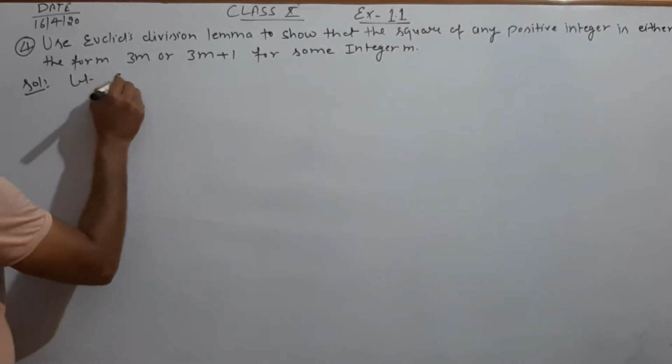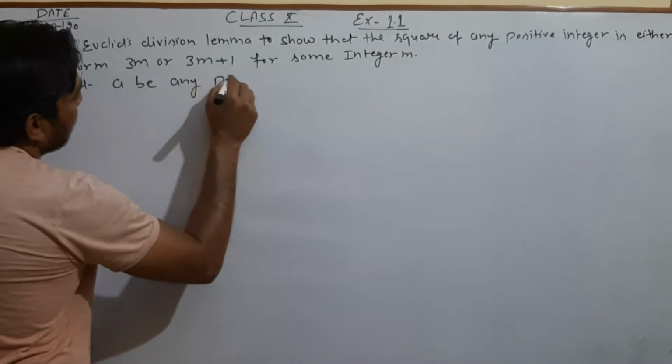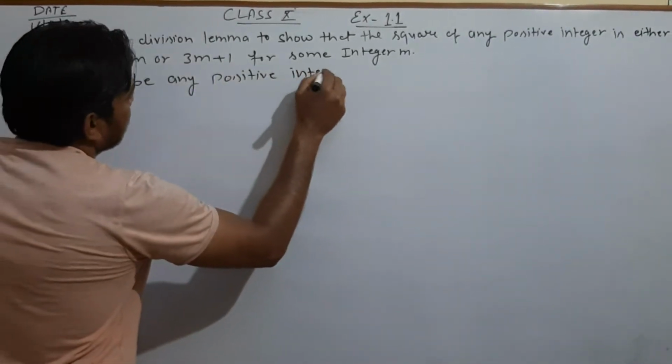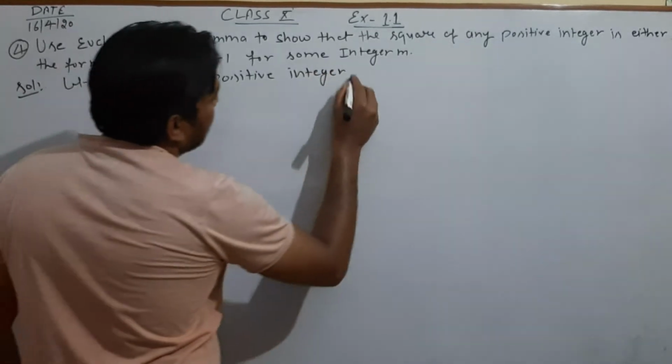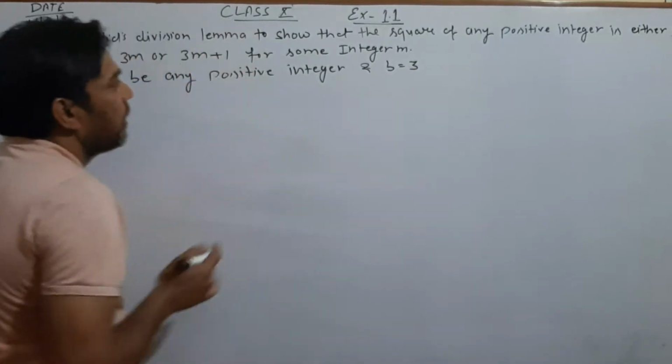Let a be any positive integer and b equals 3, right?